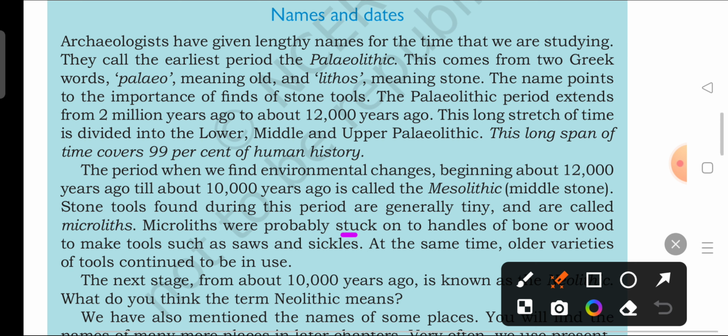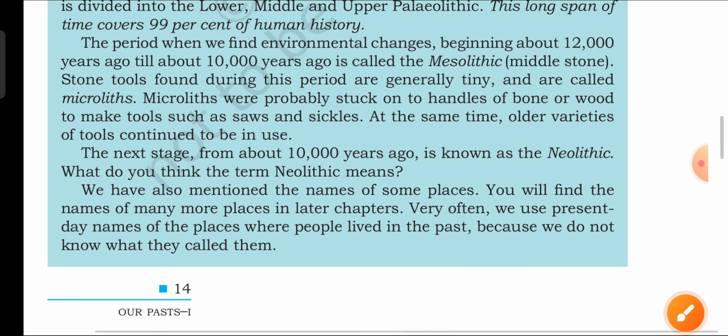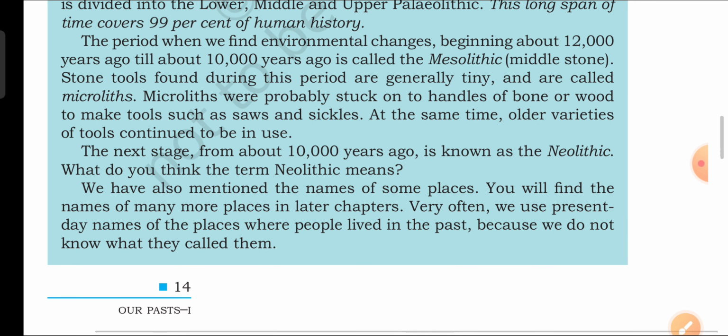Microliths were probably stuck on the handles of bones or woods to make tools such as saws and sieves. So here, microliths are these stone tools which were probably smaller in size. These tools were made of stones, yes, but their handles were basically made of bones and woods.